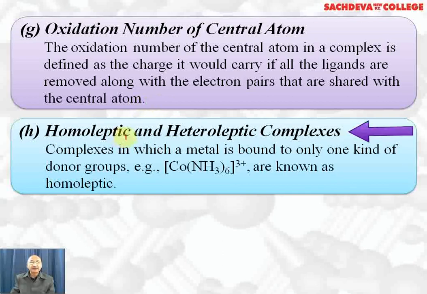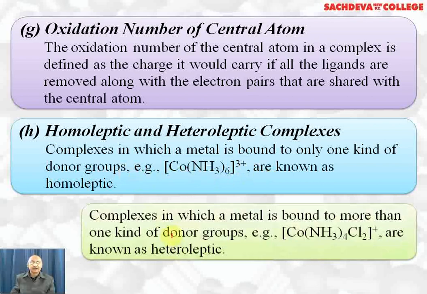Homoleptic and heteroleptic complexes. Homoleptic complexes are those in which the metal is bound to only one kind of donor group. For example, here cobalt is bonded to 6 ammonia molecules. 3+ is the charge on this complex. This is a homoleptic complex. But heteroleptic complexes are those in which the metal is bound to more than one kind of donor group. For example, here cobalt is bound to 4 ammonia and 2 chloride ions. So this is called a heteroleptic complex.